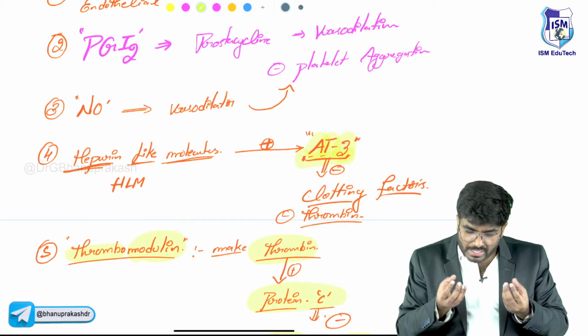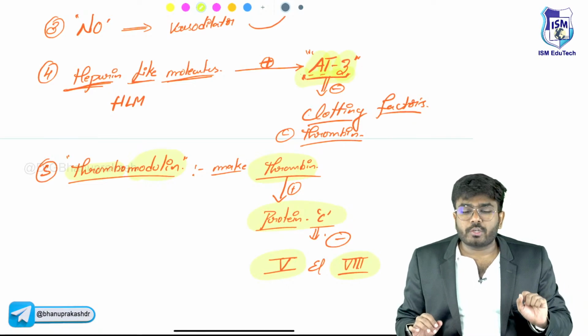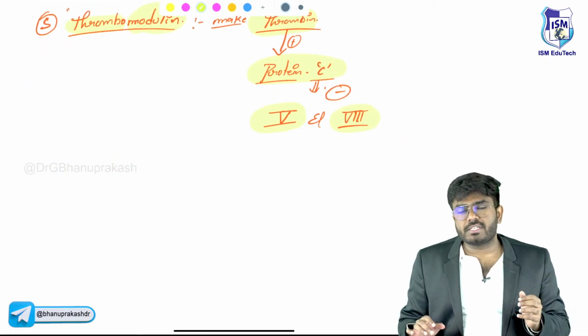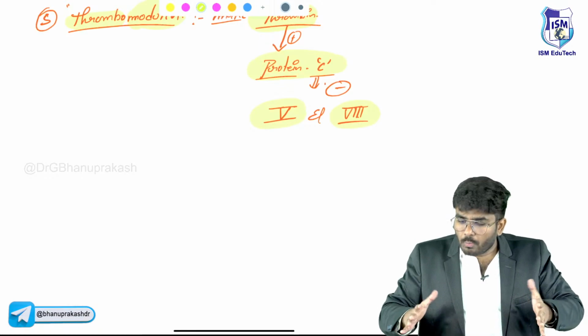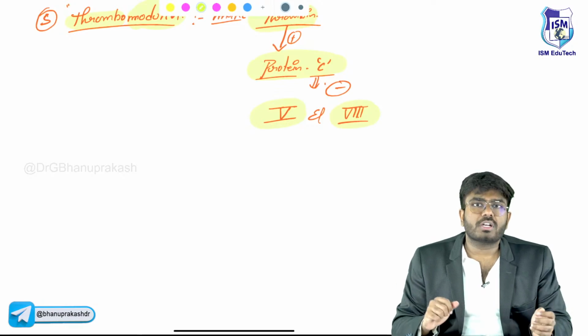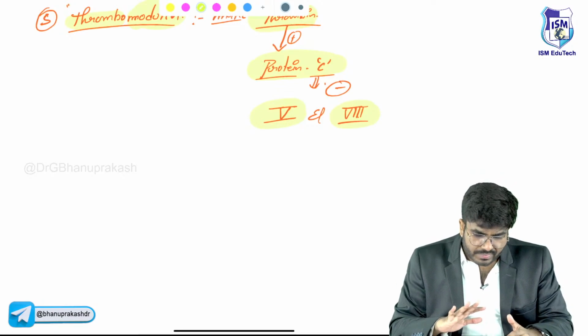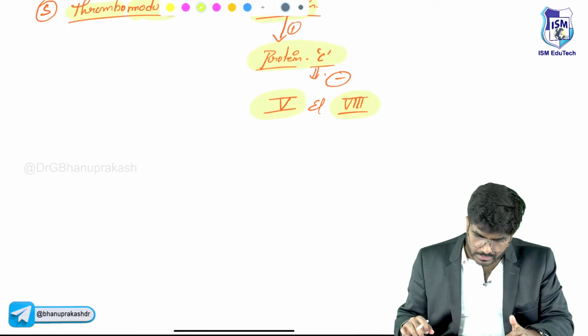Now the subendothelial collagen is going to be exposed. Heparin-like molecules are not going to be released. Thrombomodulin is not going to be released. So the anti-clotting function goes down and the pro-clotting function will be more, so more and more clots will form. Endothelial damage is completed.